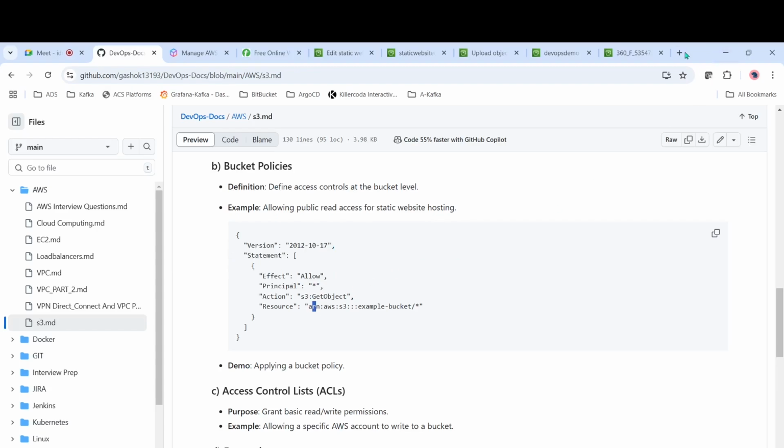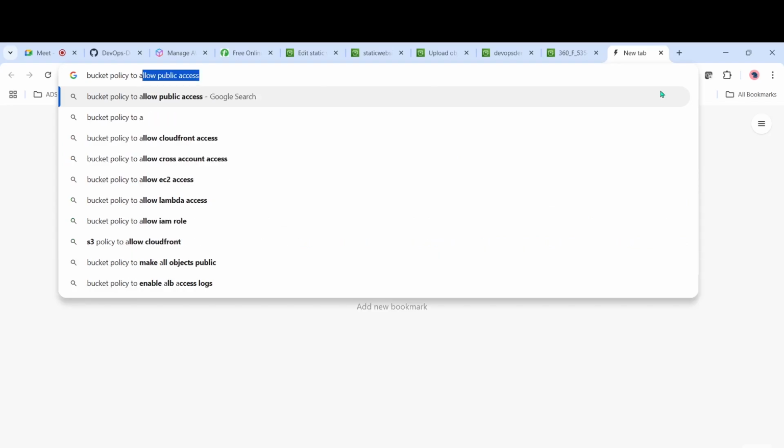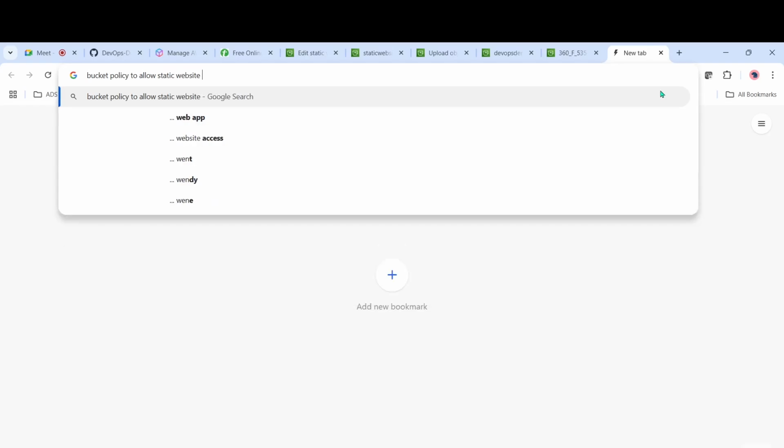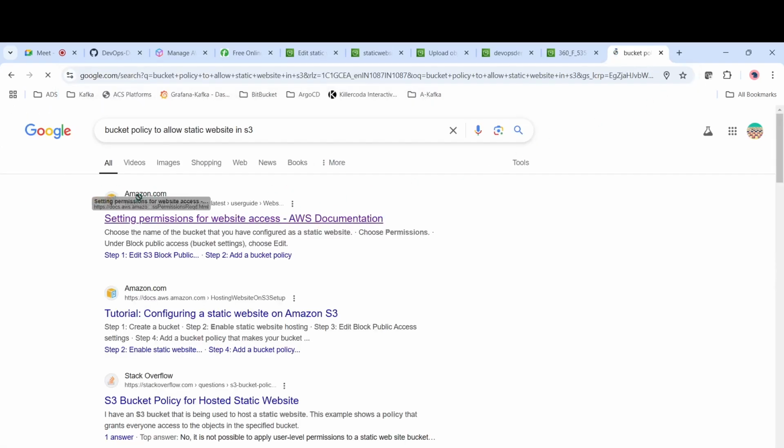How did I get this one? We can just come to the bucket policy to allow a static website. In S3, when you type this, the official Amazon website is there. Just click on this one.